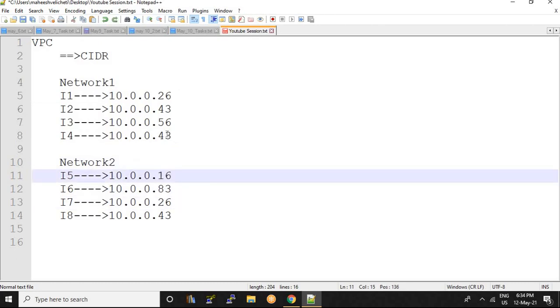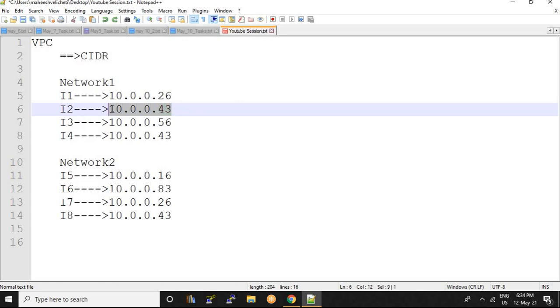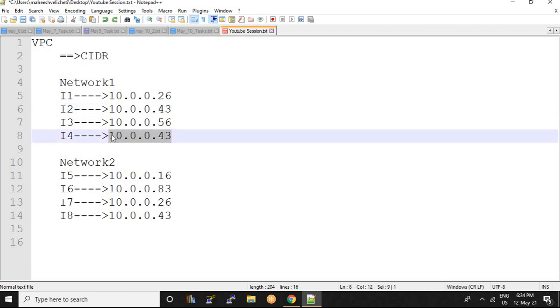Okay. So see here, I have assigned 10.0.0.26. And for instance 2, I have assigned 10.0.0.43. And can this be repeated for I4? No. Why? Because within a network, repeating the IPs is not possible.